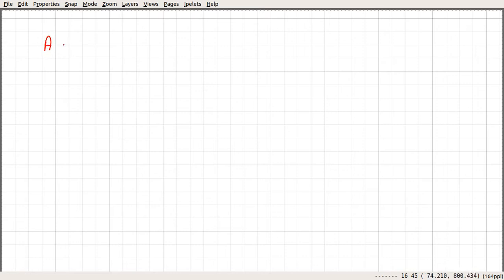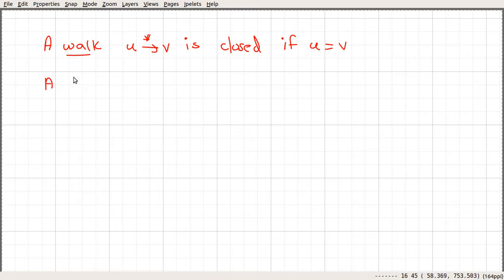So a walk from say a vertex u to v of any length is closed if u equals v, and a trail is a walk with no repeated edges.